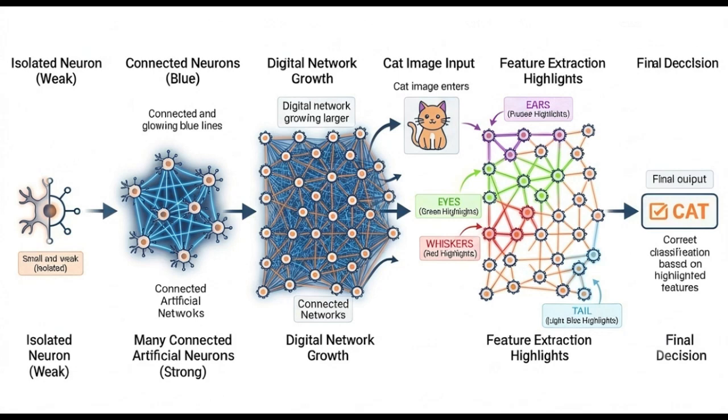Some recognize eyes. Others identify whiskers and the tail. Finally, the network combines all this information and confidently says, "This is a cat." Each neuron contributes a small piece of information, but together they produce an intelligent answer. That is the true power of a neural network.